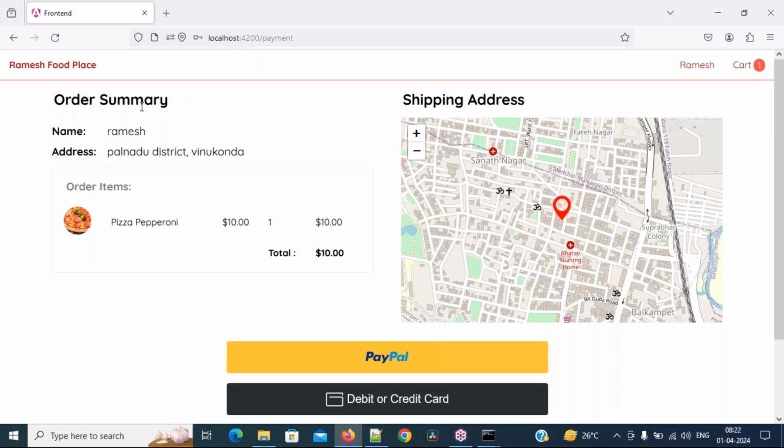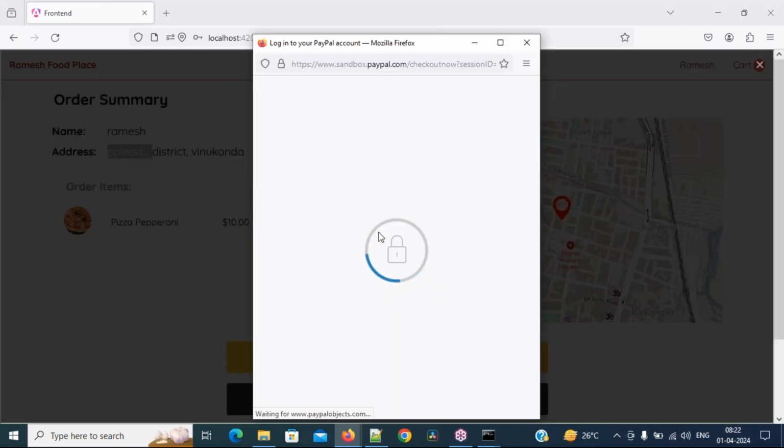See it. This is the payment page. And again, one more time showing here: order summary, user related name, user related address, product related information, and then after address, shipping related address. Okay, this is it. And then after, PayPal buttons, debit or credit card. Whenever you click that, this page will open.